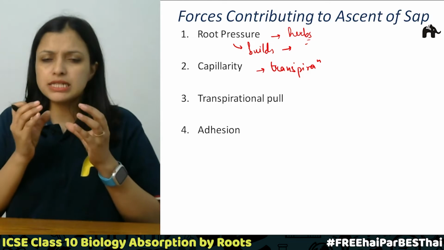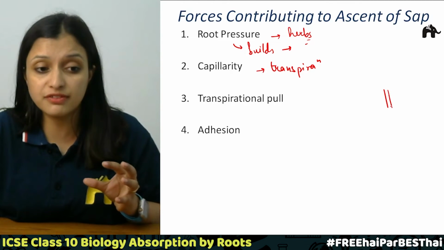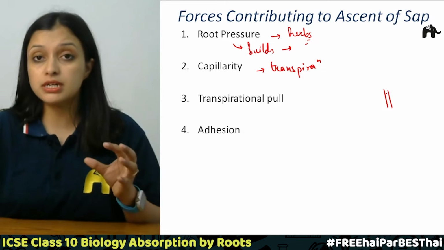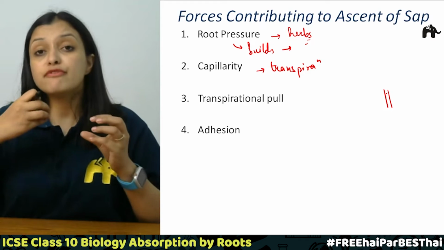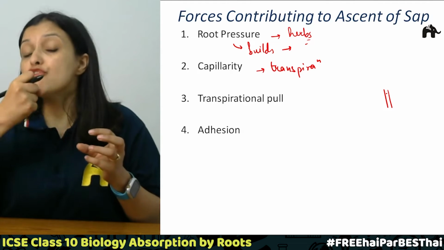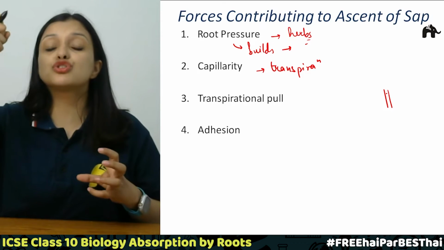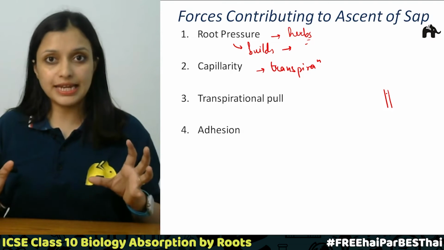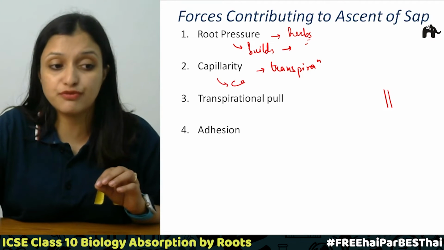In that case a vacuum is created in the xylem vessels. So if these are the xylem vessels, due to this loss of water, due to this transpiration, a vacuum is created in the xylem vessels, and this forces water from the roots to reach the top of the plant. Correct? Simple. And this force is called the capillary force.